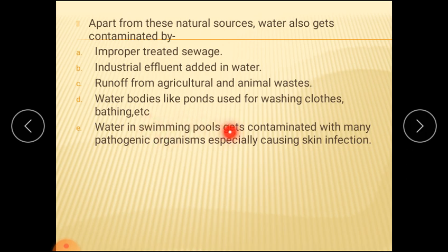Similarly, swimming pool water also gets contaminated by skin infection. For example, some pathogenic organisms are present on the skin. If such persons are utilizing the swimming pool, then the organisms from their body are also added into the swimming pool. So these are the purposefully contaminated reasons.